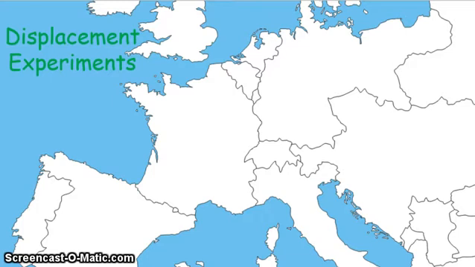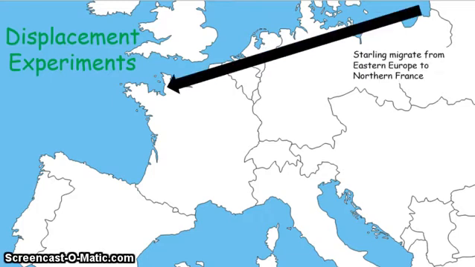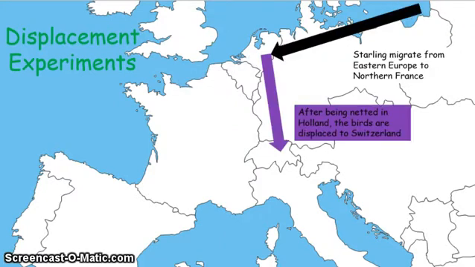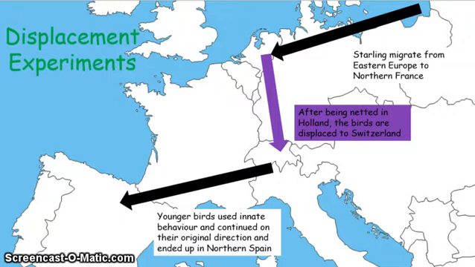If we consider starlings which migrate from Eastern Europe to northern France, in the experiment some of these starlings were caught in Holland and were displaced due south to Switzerland. Now they were released in Switzerland, and what happened was the younger birds, being relatively inexperienced, just followed their innate behaviour and continued their migration in the same direction.